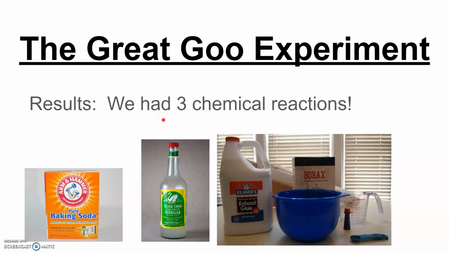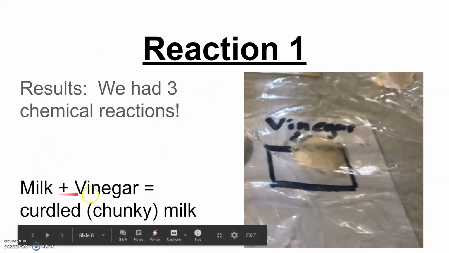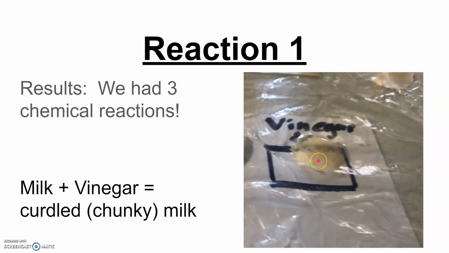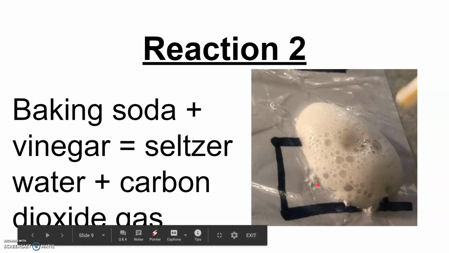That's our big focus this week: what can we make that's new by combining different substances in a chemical reaction? So first result, we combined the milk and vinegar, and as you can see in this little picture, the milk actually started to curdle or got a little chunky when it was mixed with the vinegar. It wasn't a really strong reaction, but it was definitely enough that you noticed a change in the milk. The second big reaction we saw was a huge reaction, and everybody's seen this one before if you've ever made a volcano at home.